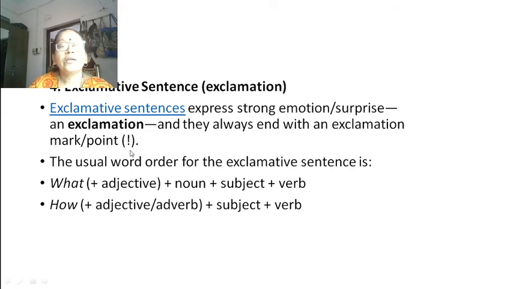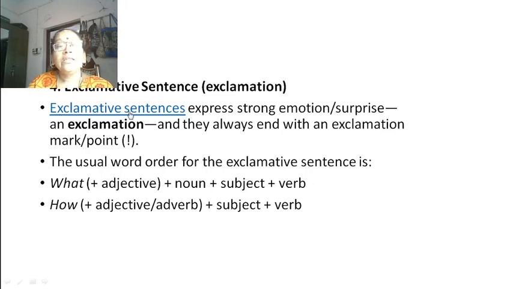The usual word order for the exclamative sentence is what plus adjective plus noun plus subject plus verb. How is also included, plus subject and verb. Okay, so wherever there is an exclamation mark, you can easily recognize that is an exclamative sentence.